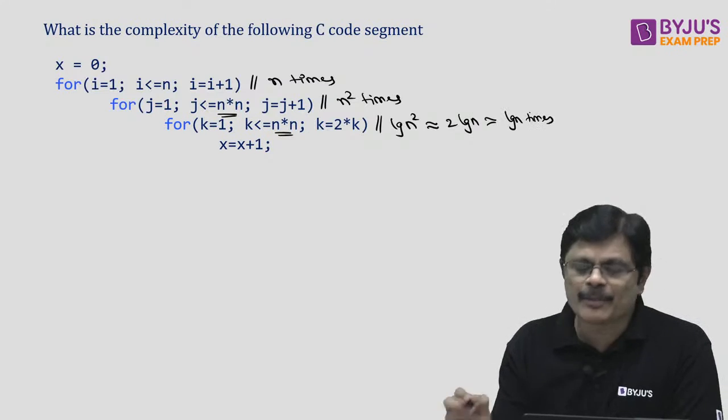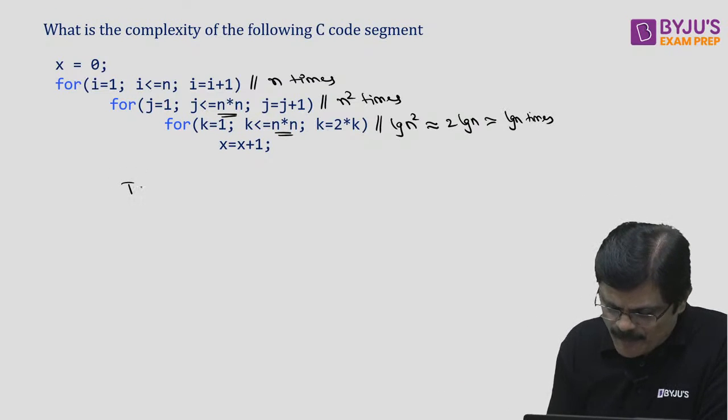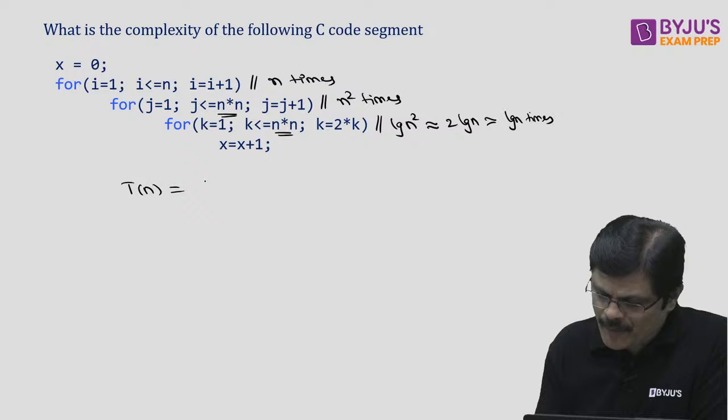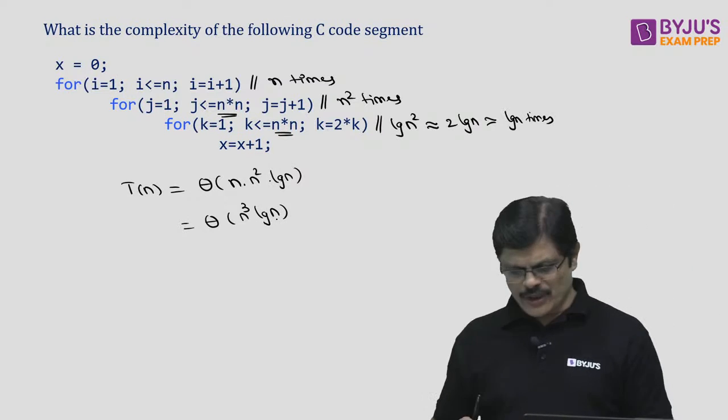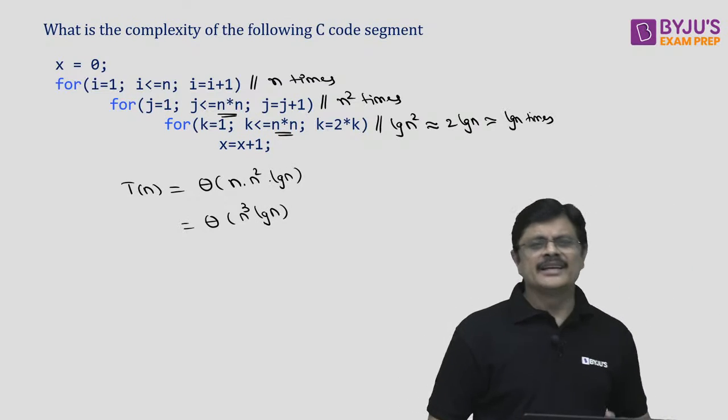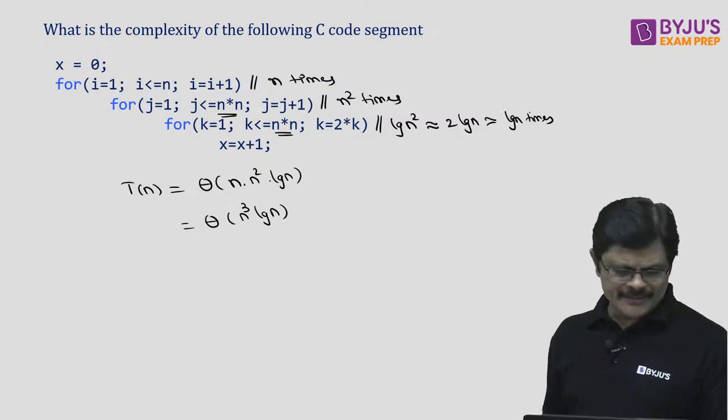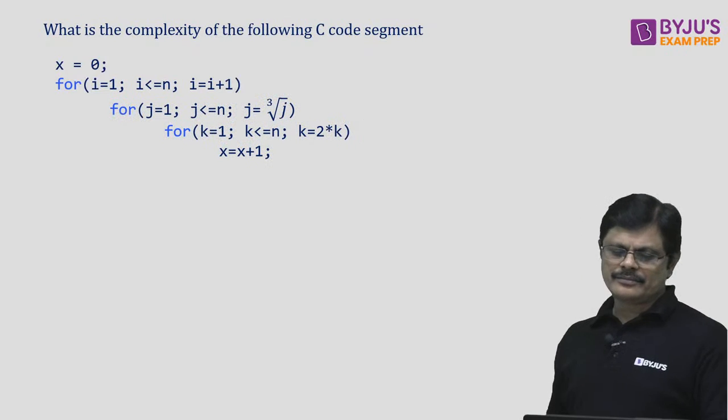So please note that point, my dear friends. So what is the time complexity for this nested loop, Babu? Theta n into n square into log n. And that is nothing but theta n cube log n, my dear friends. So the answer for this is simply theta n cube log n.